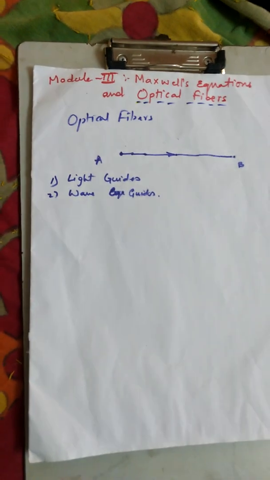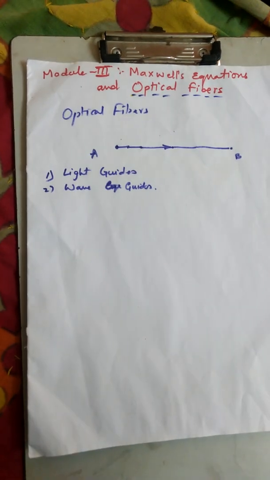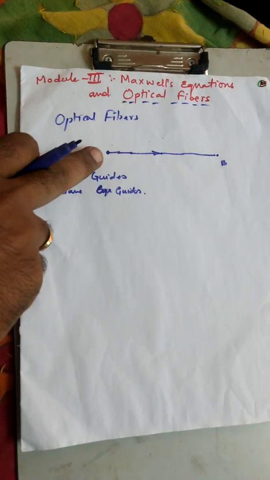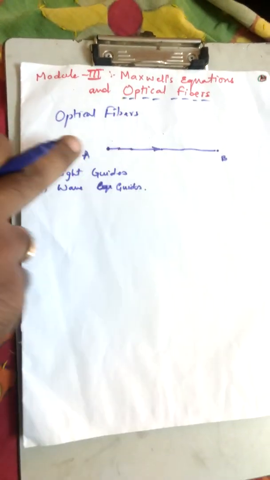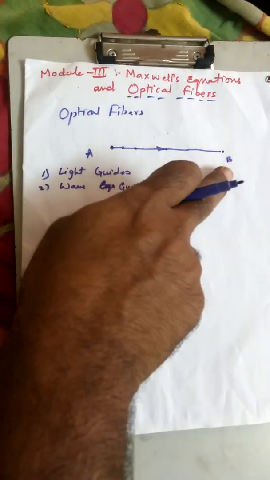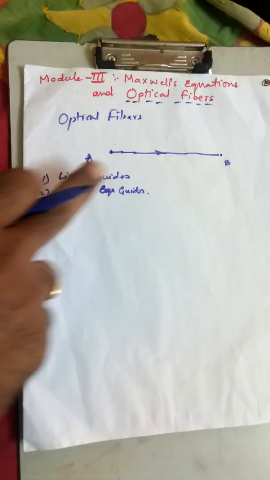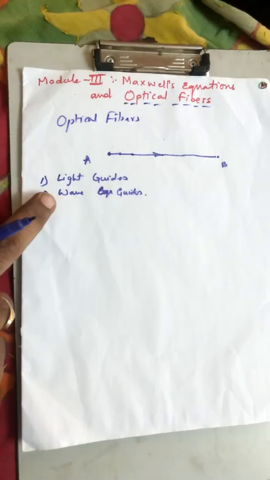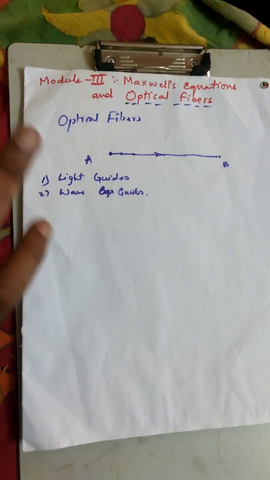So in simple terms, an optical fiber is a medium through which light propagates from a specific point A to a specific point B. It is also called a waveguide. It is also called a light guide. It is also known as a dielectric medium.